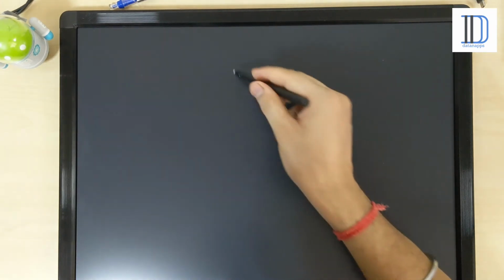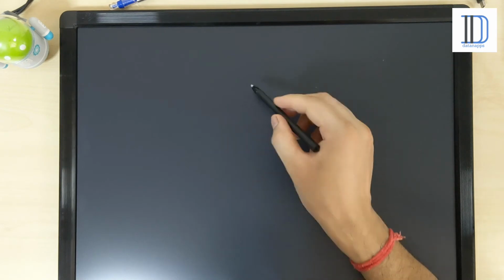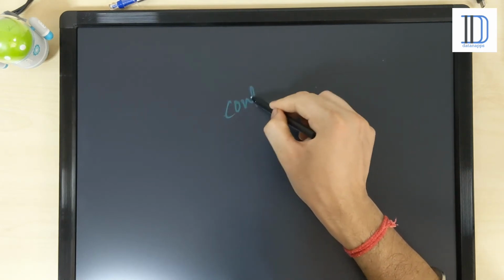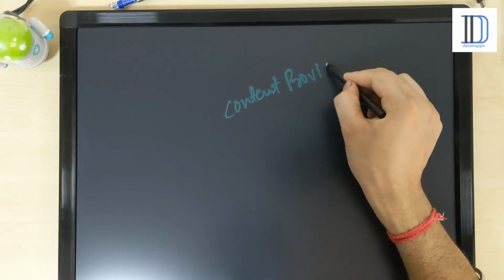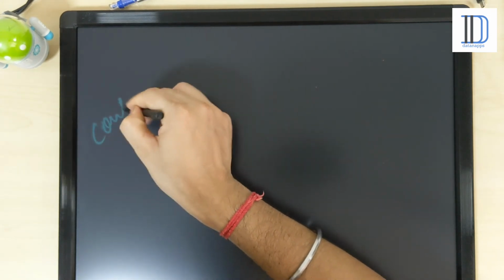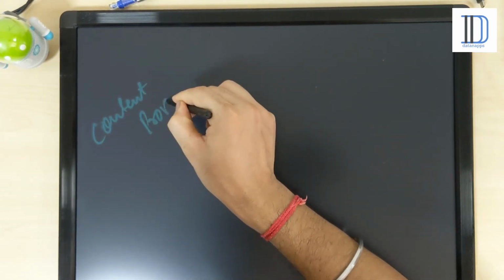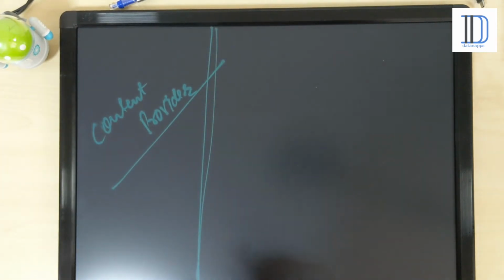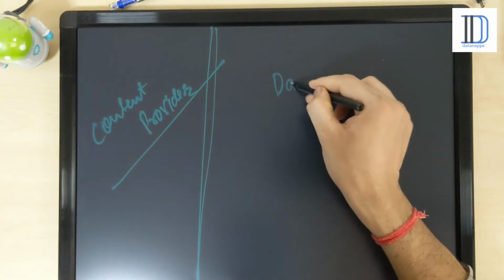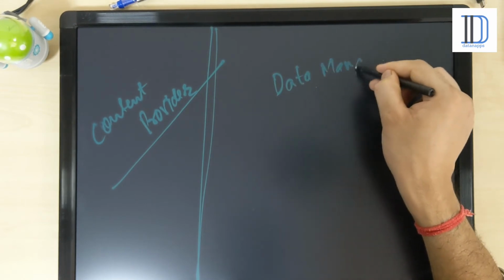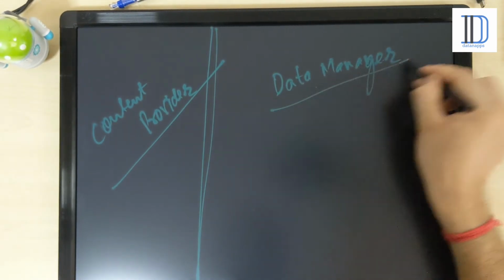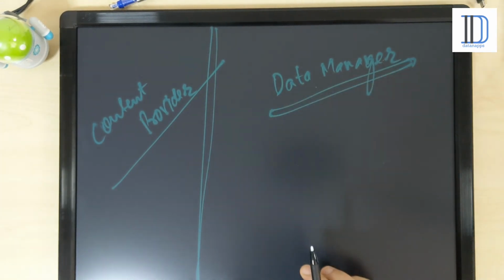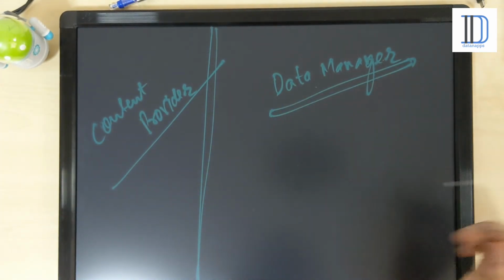And the fourth and very important component is the content provider. Okay, so let's discuss the content provider. A content provider is a kind of data manager, which is very useful to use your data from one application in another application.